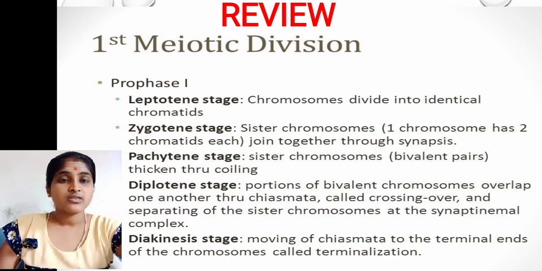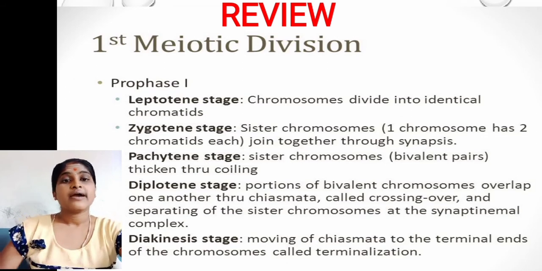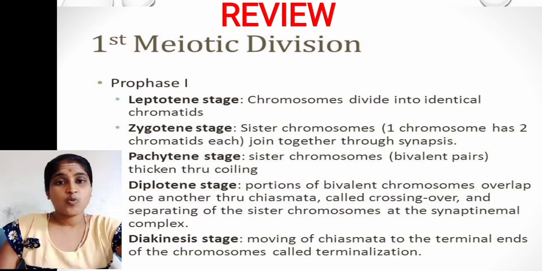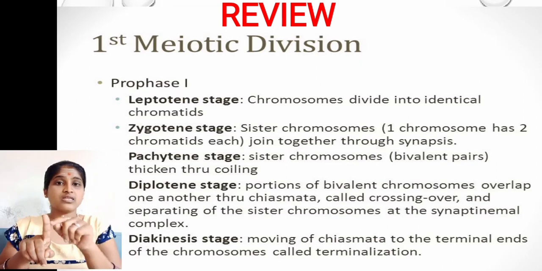In the zygotene stage, homologous chromosomes, each with two chromatids, join together, that we call synapsis. In the pachytene stage, we see bivalent pairs, and the chromosomes are coiled. In the diplotene stage, portions of bivalent chromosomes overlap, chiasma formation and crossing over we see, and separation of the chromosomes at the synaptonemal complex. The synaptonemal complex is where synapsis forms and some complexes are seen in the middle portion.